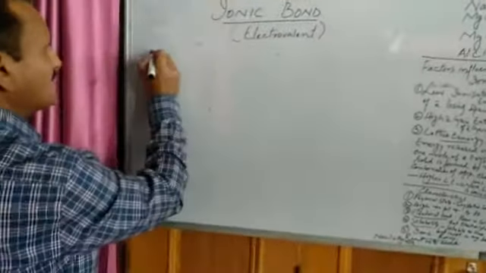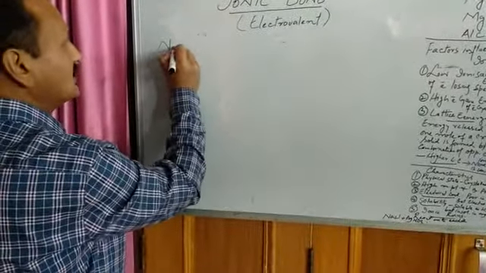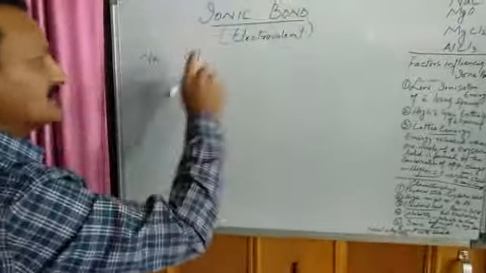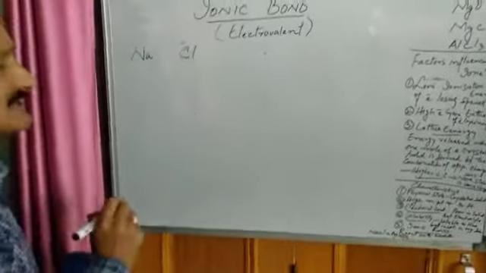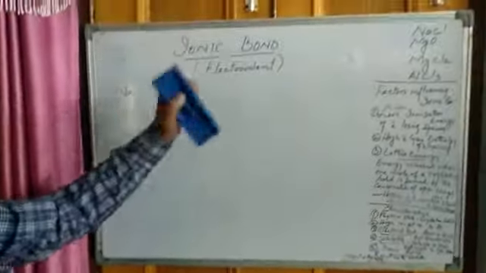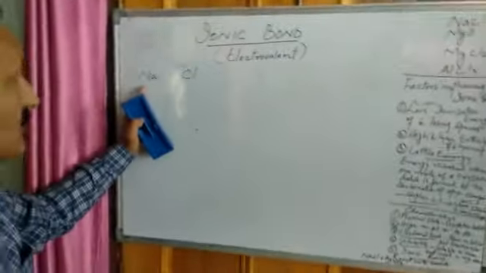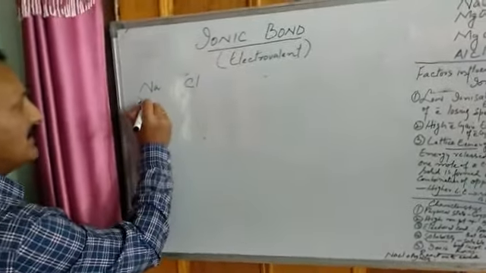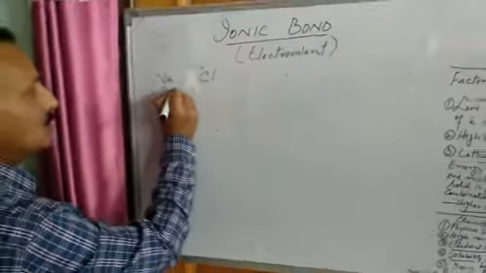Now let us take some examples for formation of ionic bond. For example, I take an element from group number 1, say sodium. Then I take an element from group number 17, that is chlorine. Now let us find how ionic bond is formed between sodium and chlorine. Sodium, as you know, has atomic number 11, electronic configuration 2,8,1.